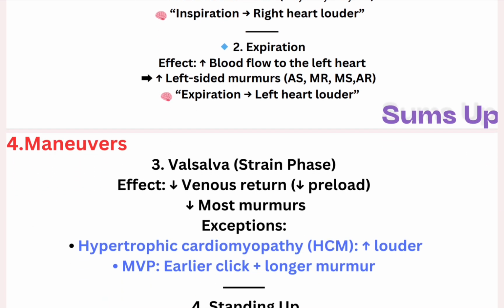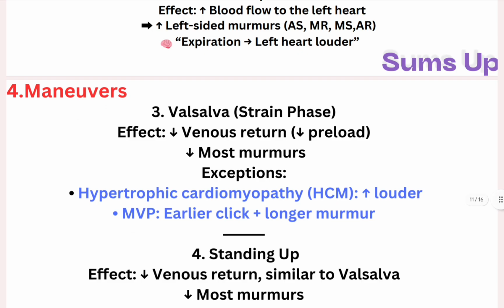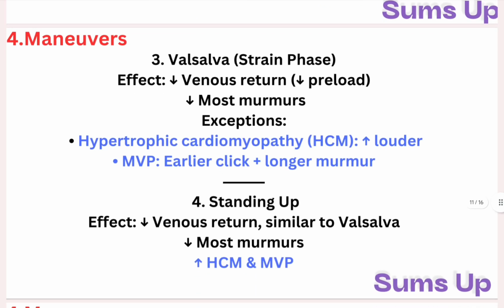The effect of this maneuver is decreased venous return, decreased preload, and most murmurs decrease. There are two exceptions: hypertrophic cardiomyopathy, which becomes louder on Valsalva, and second, mitral valve prolapse, with an earlier click plus a longer murmur on Valsalva.